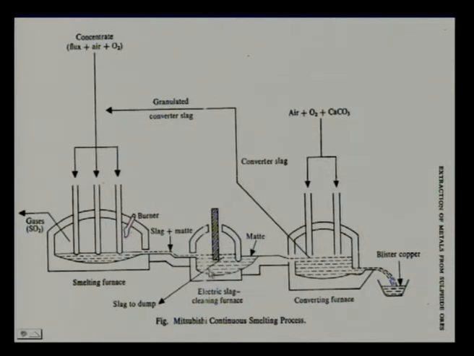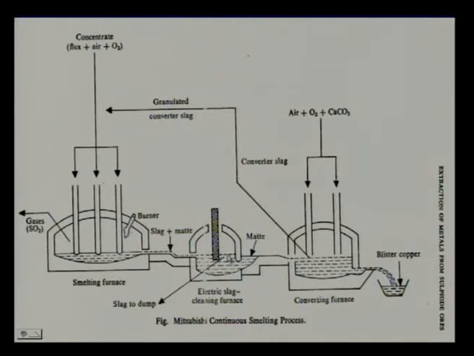Only the matte can go under the baffle and flow into the next reactor, which is again at a lower level. So, these 3 go from one level to a lower level to the lowest level. The matte will flow from here into this slag.